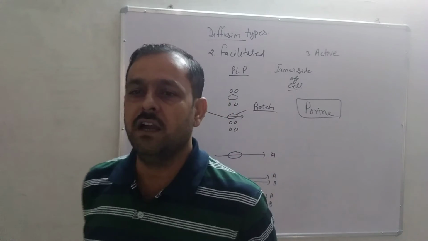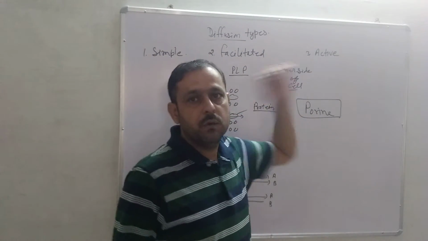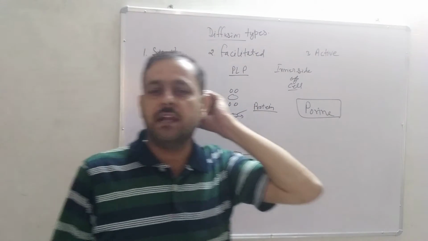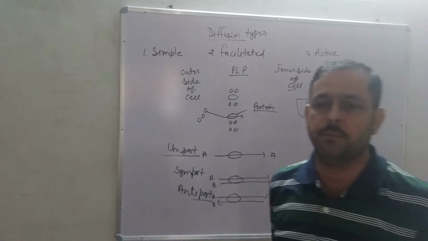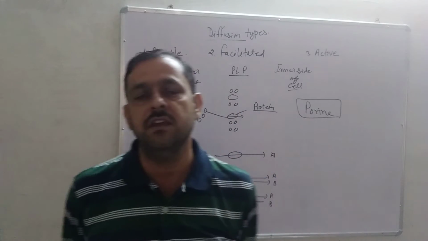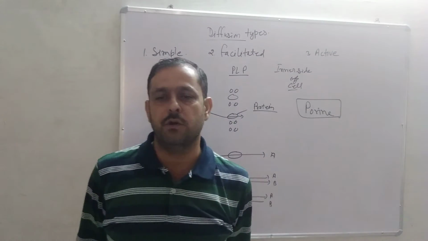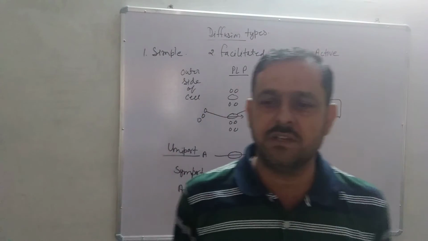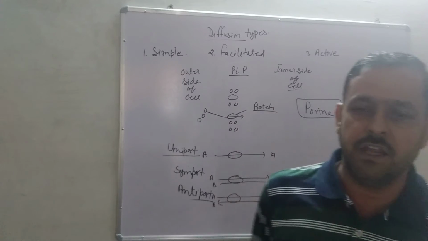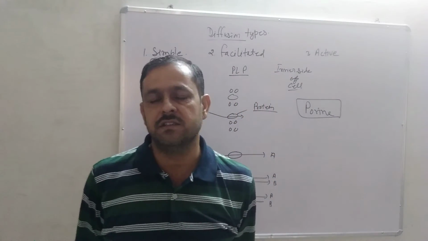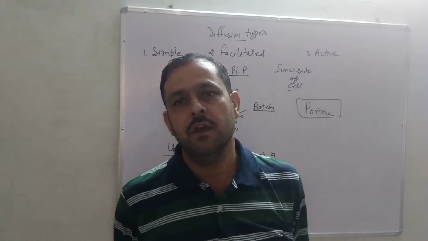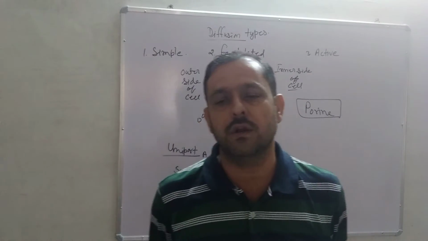Now the third part is active transport. In active transport, the transport of substances or molecules with the help of a carrier and energy is called active transportation. In this, the transport of substances, molecules or ions takes place against the concentration gradient. We are saying that diffusion is from higher concentration to lower concentration.